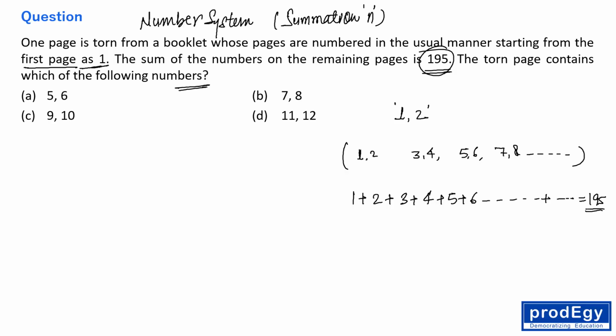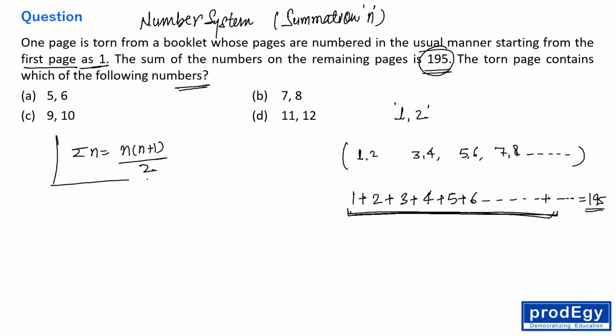So here we need to find the summation of which number starting from 1 is close to 195, right everyone? So summation of n is n(n plus 1) divided by 2, right? This concept we actually discussed in our video tutorial. In our course, we discussed this concept in a very systematic way.